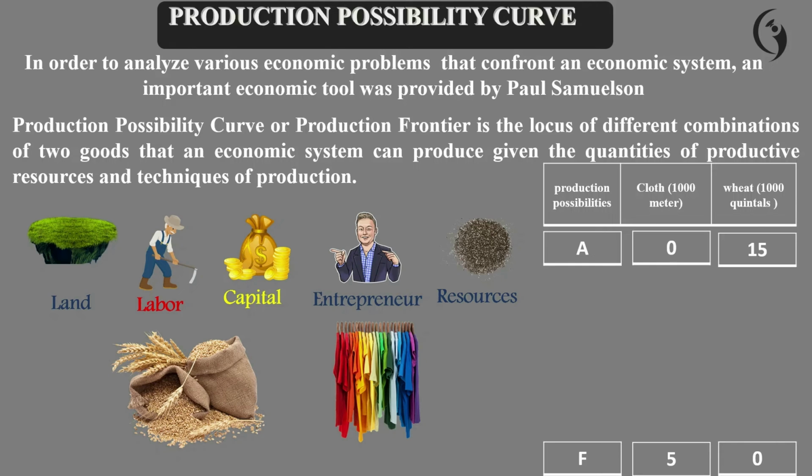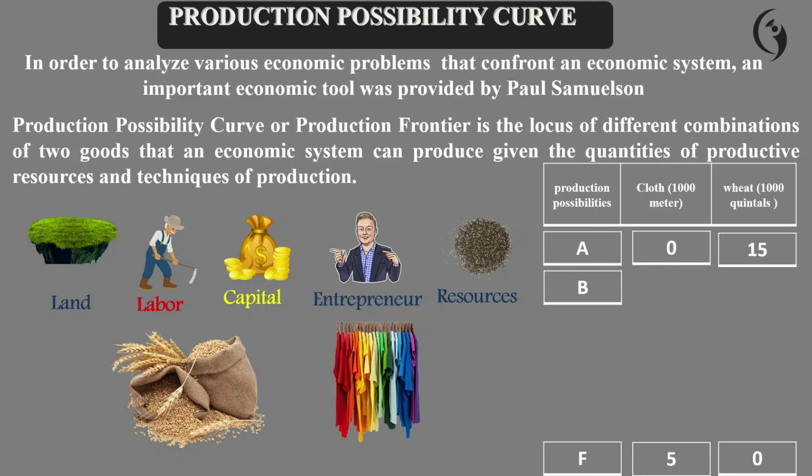This is another combination, which we call F. That means if we use all the resources, land, labor, capital, etc., for producing two goods, clothes and wheat, we can produce five quantities of clothes and zero quantities of wheat. These are the two extreme combinations. Normally, an economy chooses a combination in between these two combinations, A and F.